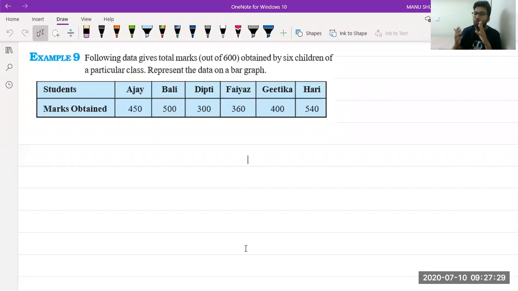Before representing, we have to understand what the scale should be. First we will write the minimum value, then the maximum value. So what is the meaning of discrete? Discrete means they are individual. There is no relation between Ajay and Bali. Ajay is individual, Bali is individual, so you can easily make their bar graph. That means they are discrete.